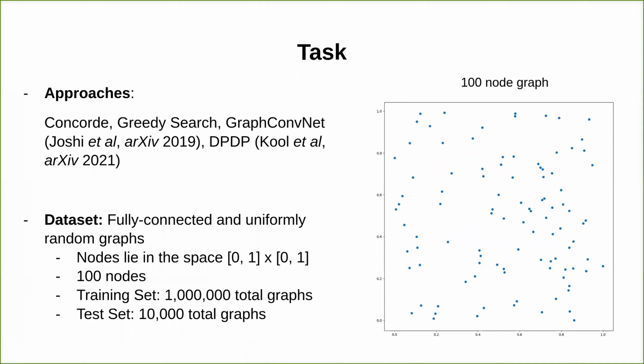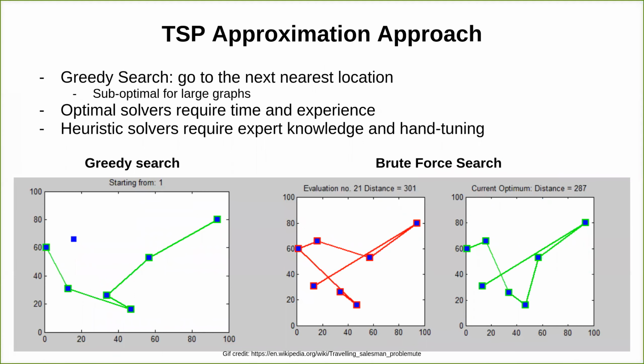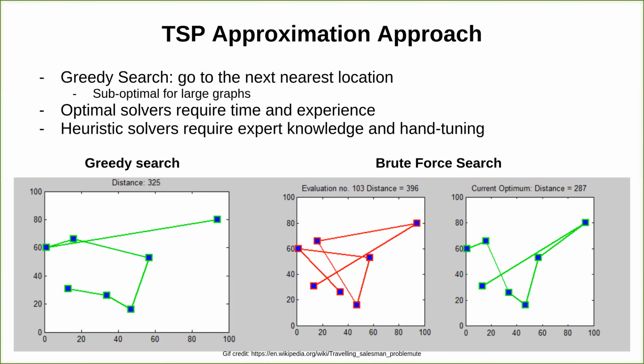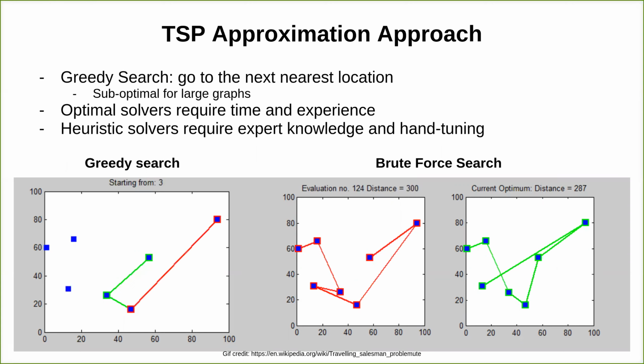We applied the graph neural network approaches to this data set and compared our results with the optimal solution and greedy search, which is a naive heuristic approach. One of the simplest strategies to solve TSP is a greedy search, but it often fails to find the optimal or near optimal solutions because it only considers locally optimal decisions rather than finding the global optimum.